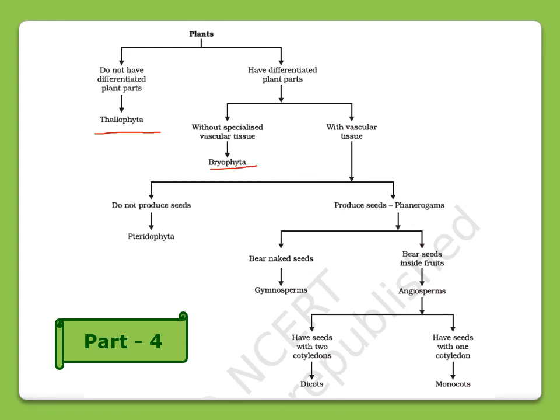And here again we have Pteridophyta and Phanerogams. Phanerogams are the plants that have flowers and seeds, right? The plants that have bare seeds, that are naked, are known as gymnosperms. And the plants that have seeds covered with fruits are known as angiosperms. And angiosperms are further divided into two parts: dicotyledon and monocotyledon.